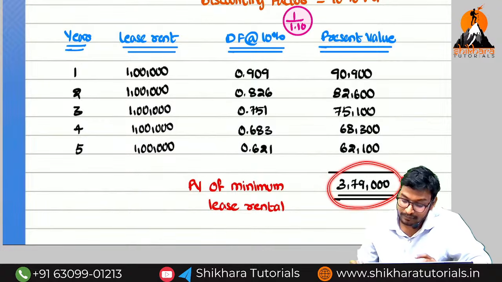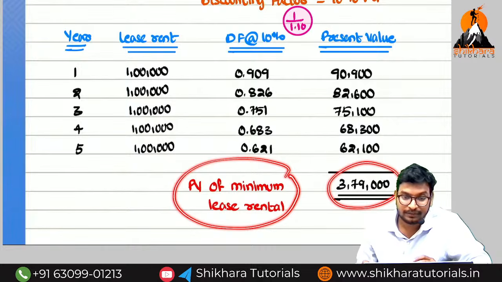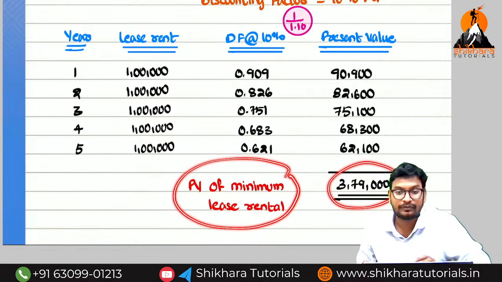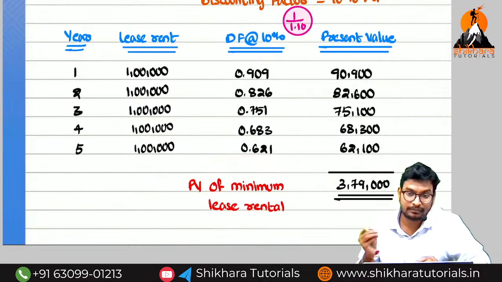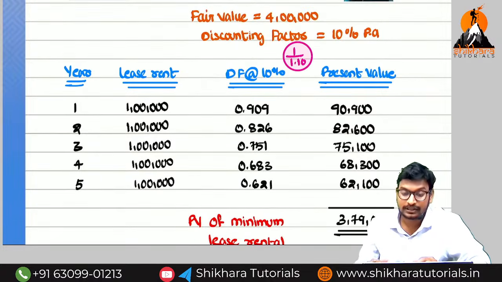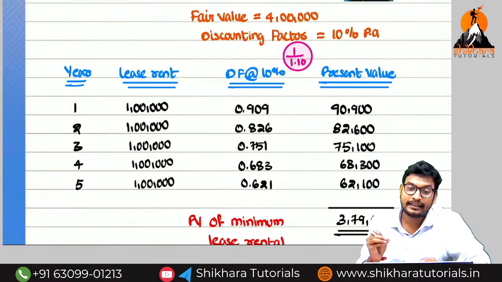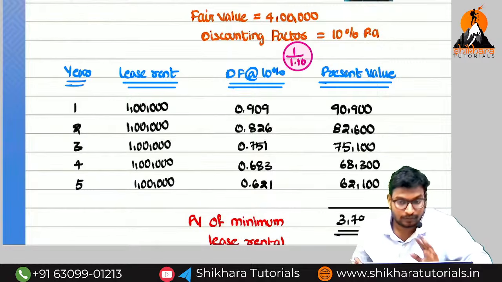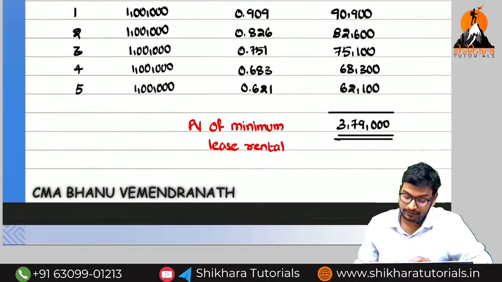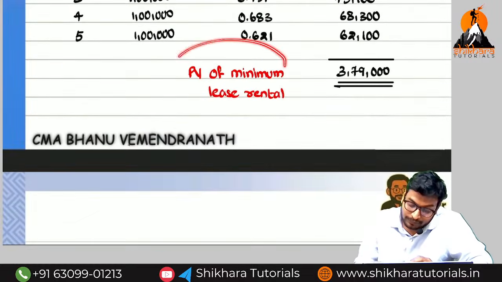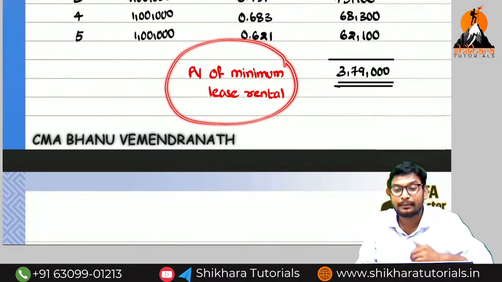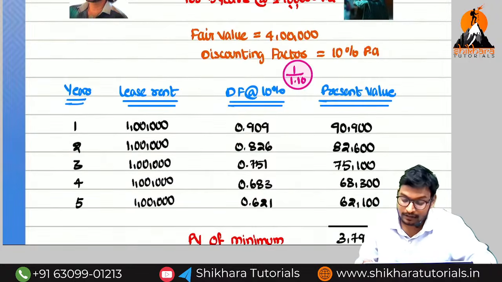This value is nothing but the present value of minimum lease rental. What is the meaning of this? The present value of minimum lease rentals. Here in this question, I have not taken any guaranteed or unguaranteed residual value. If you are taking any guaranteed residual value, we should add that also. Next, the present value of minimum lease rental must be compared with the fair market value.